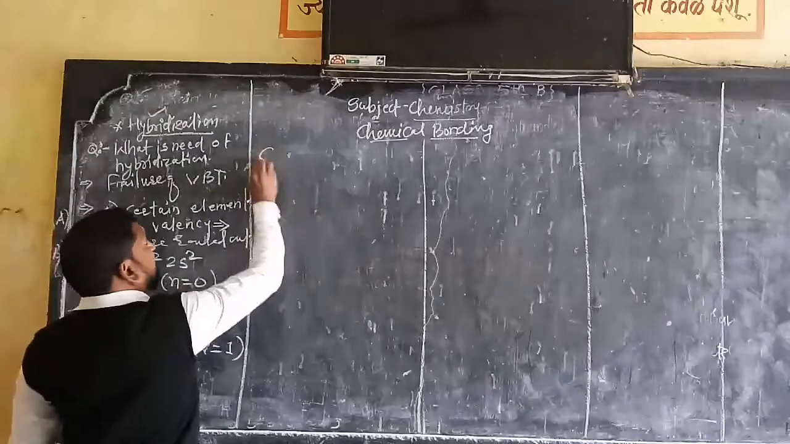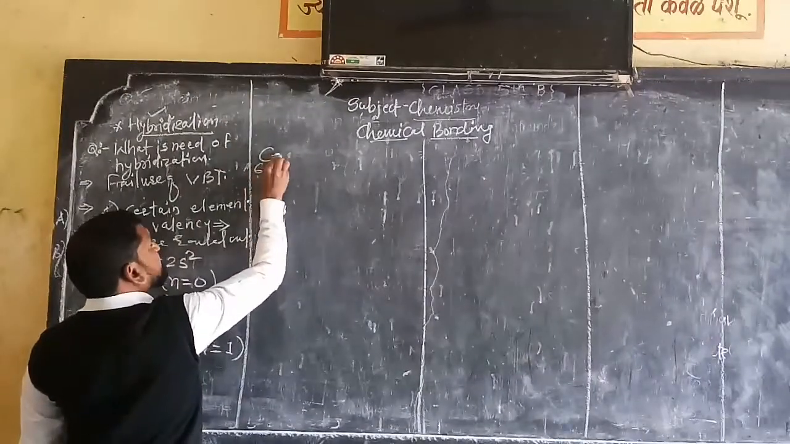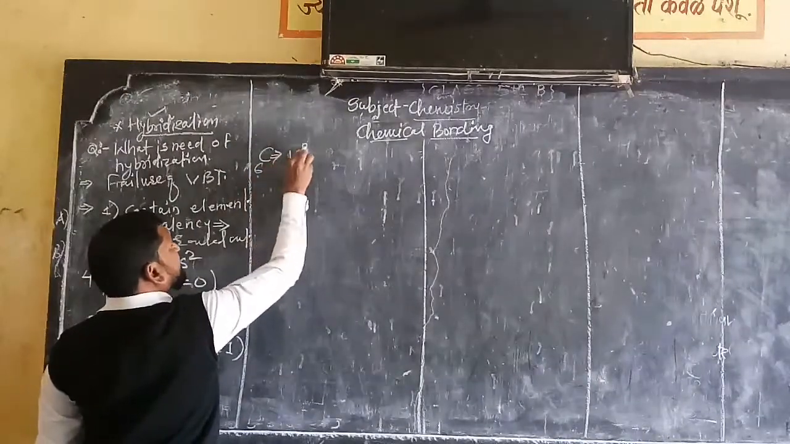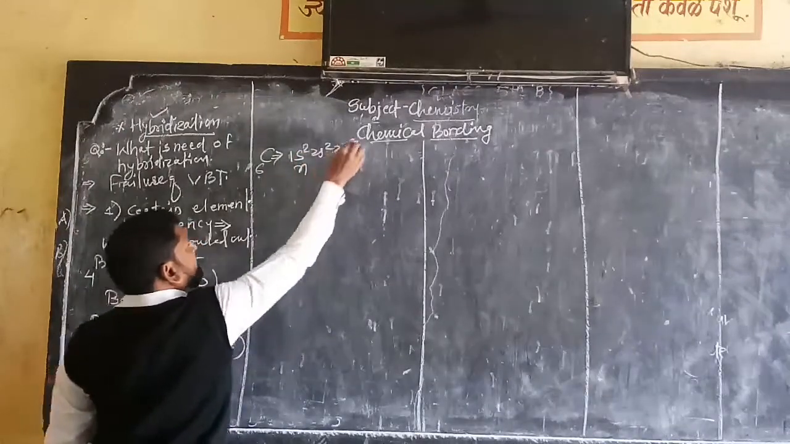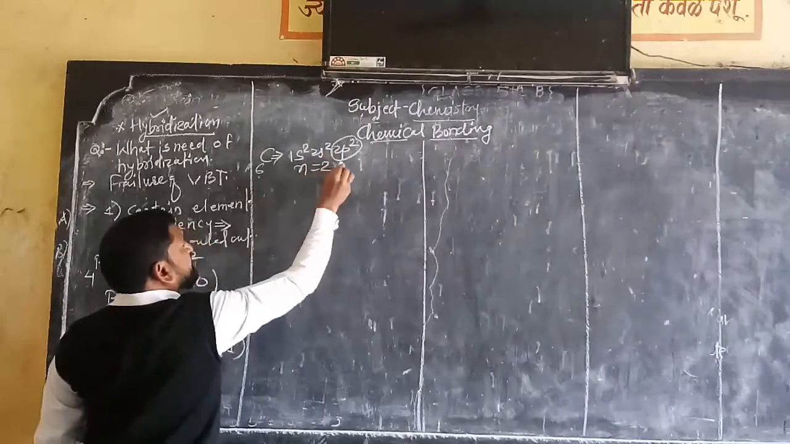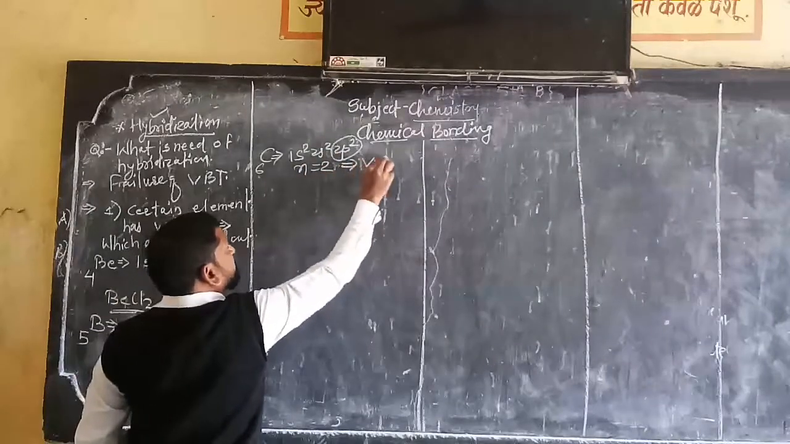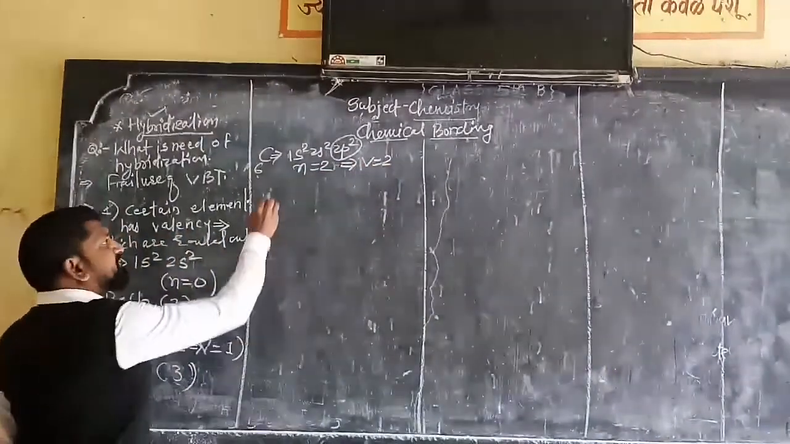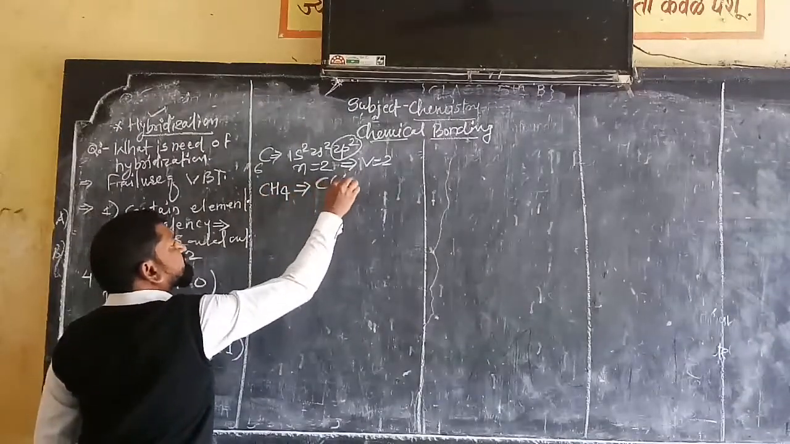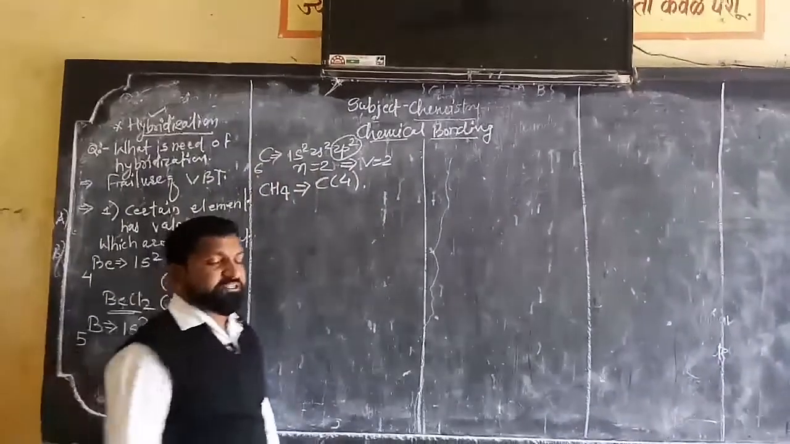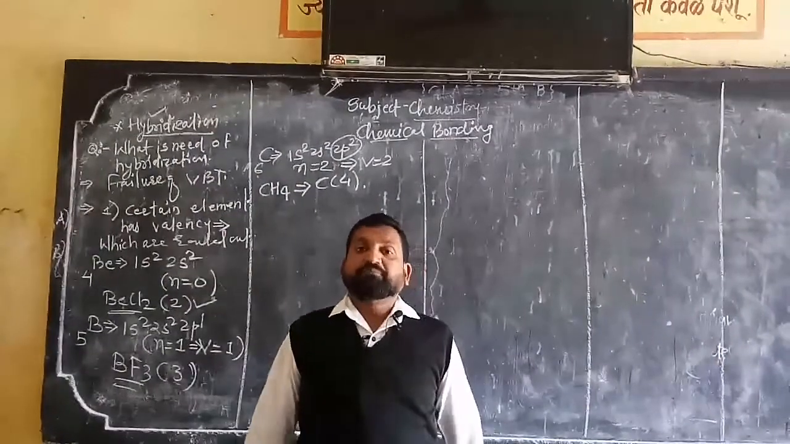Again, the carbon atom has atomic number 6, with electronic configuration 1s2 2s2 2p2. The number of unpaired electrons is 2, so its valency should be 2. But in a compound like methane, the valency of carbon is found to be 4.